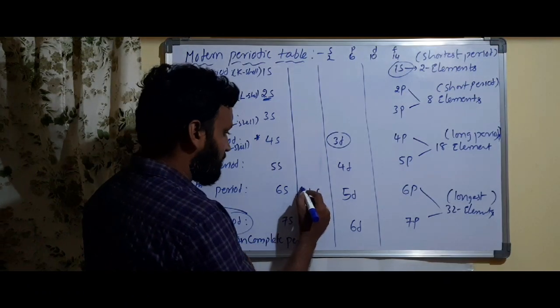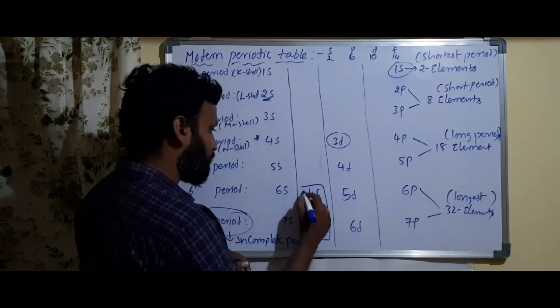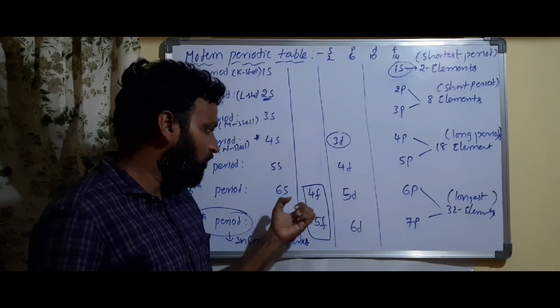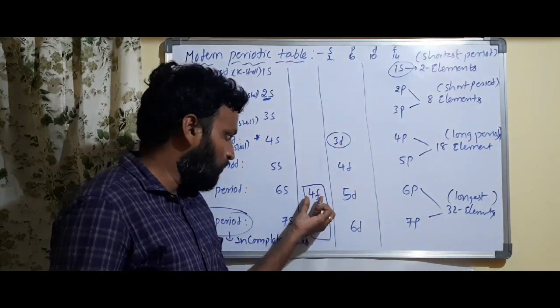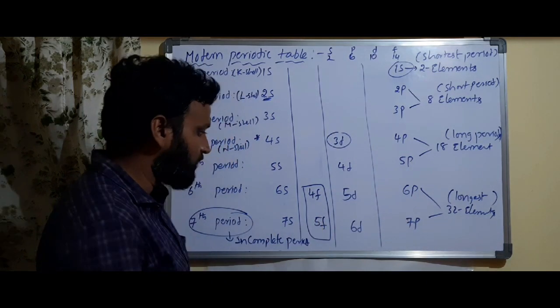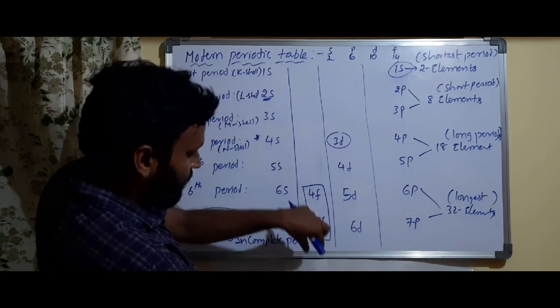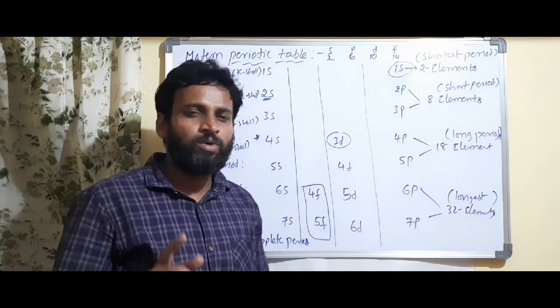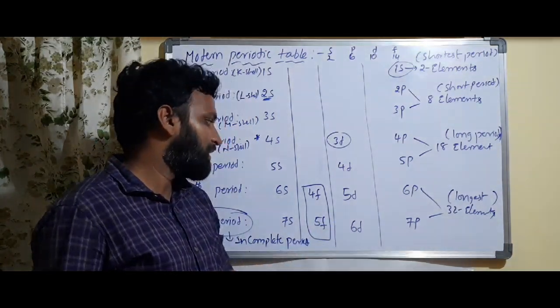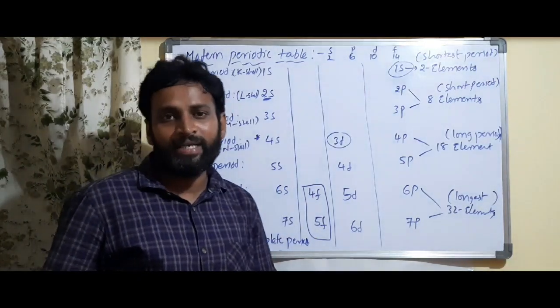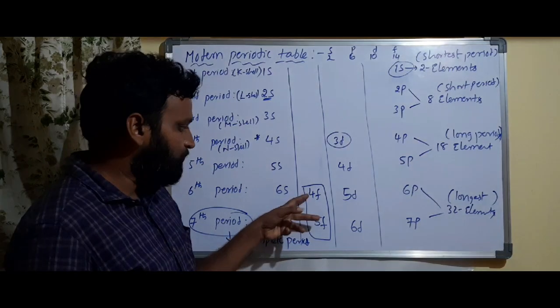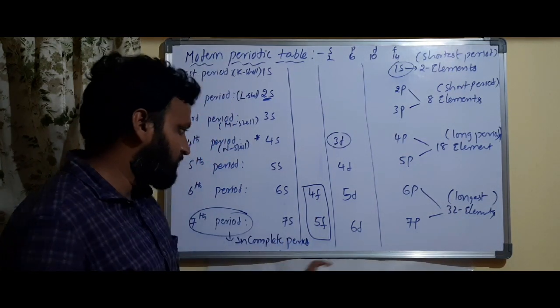And one more block is there. This is an interesting block, 4f and 5f. These two are called F block elements. This is the 4f series, and this is the 5f series. The 4f and 5f you have at the bottom of the periodic table. Tomorrow, maybe after class, I will send the modern periodic table in our WhatsApp group.